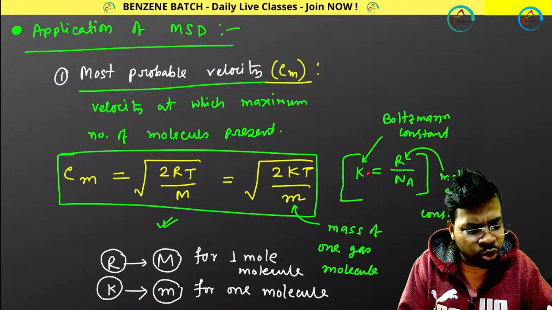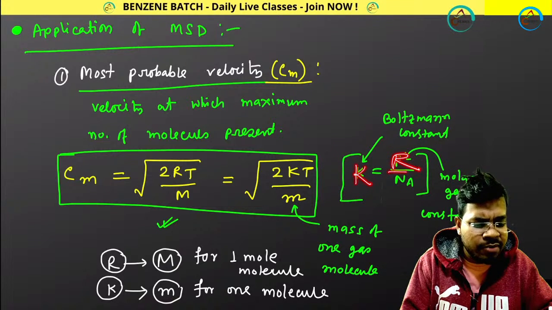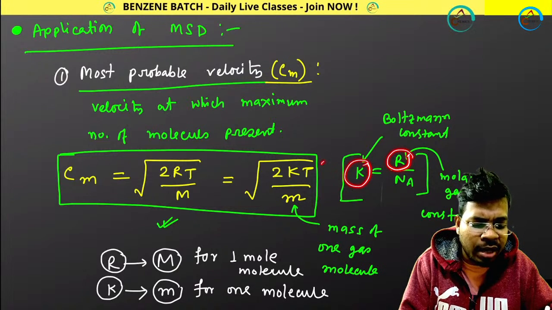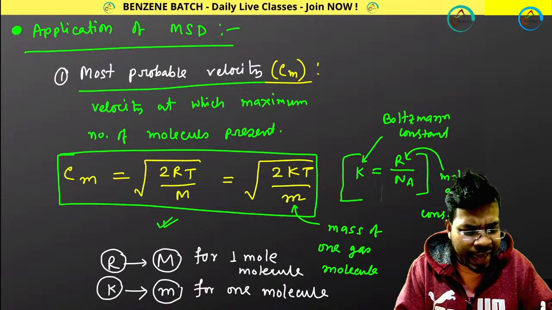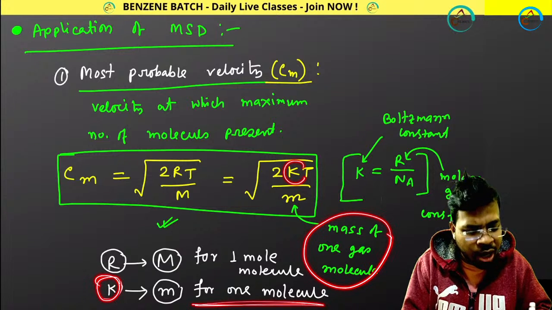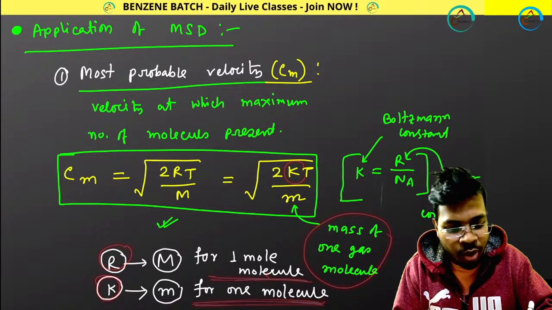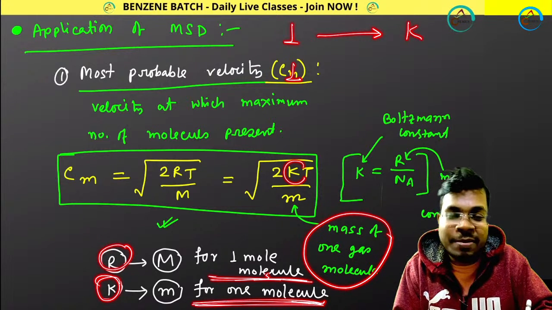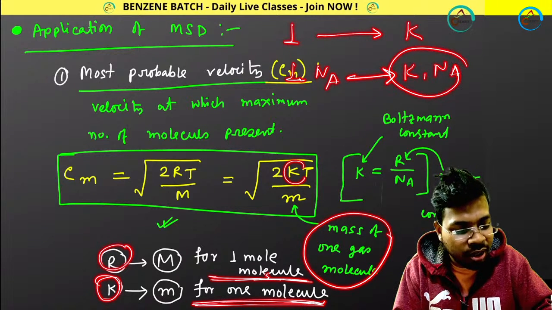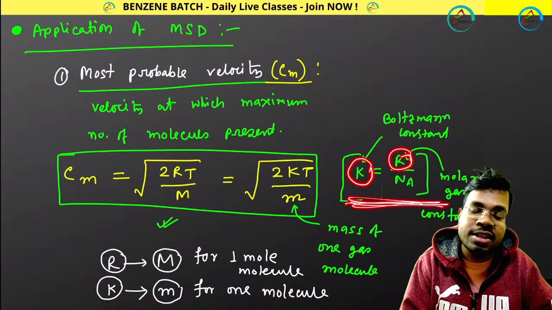And the relation between Boltzmann constant and molar gas constant is this: Boltzmann constant equals molar gas constant divided by Avogadro number, or I can say molar gas constant equals Boltzmann constant multiplied by Na. Why is that? K is true for only one molecule, and R is true for 1 mole of molecules. 1 mole means what? Avogadro number. So for one molecule, it is K. For 1 mole of molecules, that means Avogadro number, Na molecules, it is K into Na. And this K into Na is actually called R. So this is the relation between molar gas constant and Boltzmann constant. Don't forget this relation. Great.